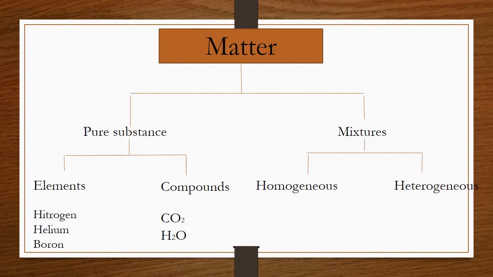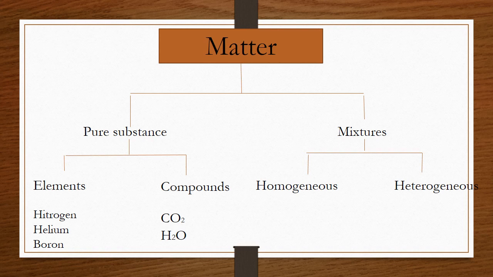Now let's further classify matter. Matter could be divided as pure substances and mixtures. Now you know that pure substances are made up of only one particle, and mixtures are made up of more than two particles. If you take pure substances, you could divide them as elements and compounds.